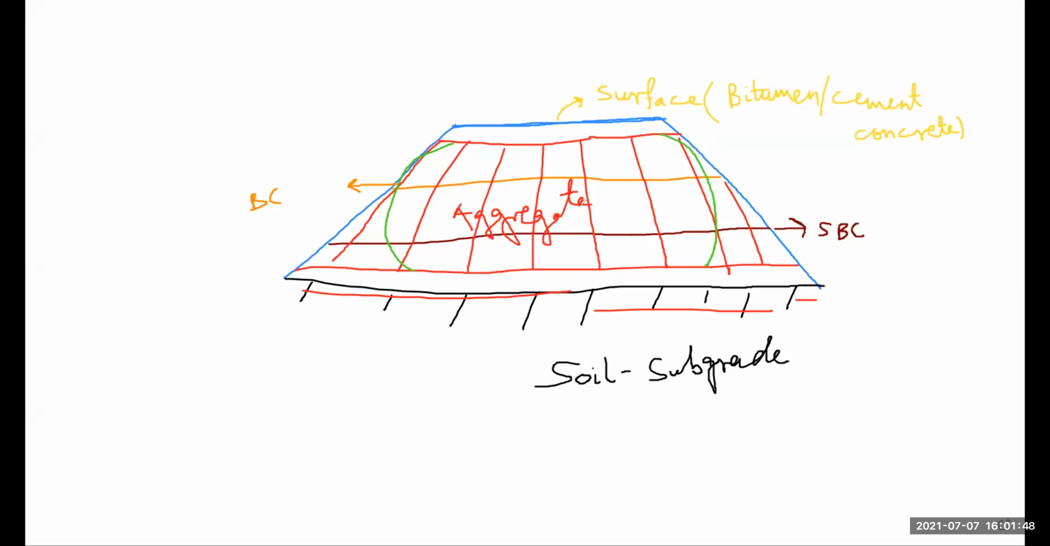Aggregate testing, I think we finish by taking 5 or 6 tests: crushing strength test, impact test, hardness test, then shape test, then soundness test. These are the different types of tests which we perform on aggregate. These are our highway materials for road construction or pavement construction. Highway material means soil, aggregate, bitumen, and cement concrete.